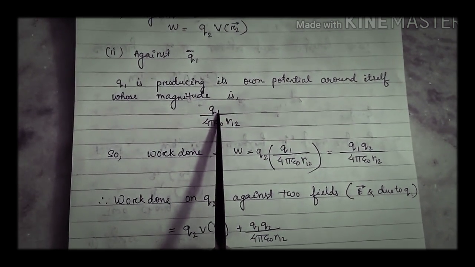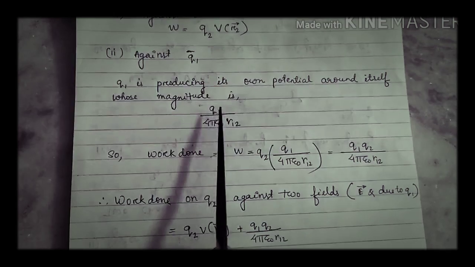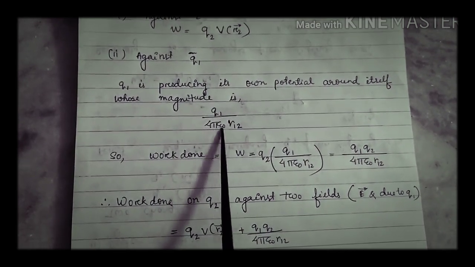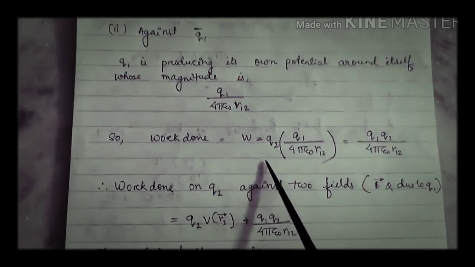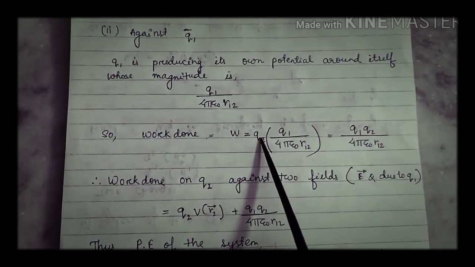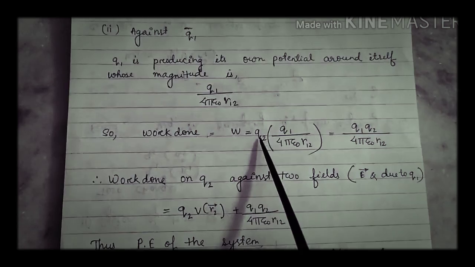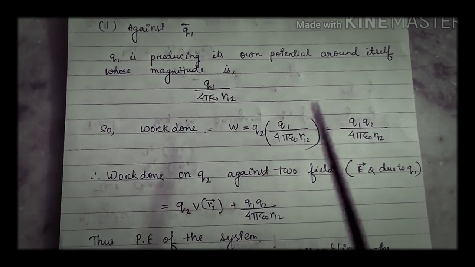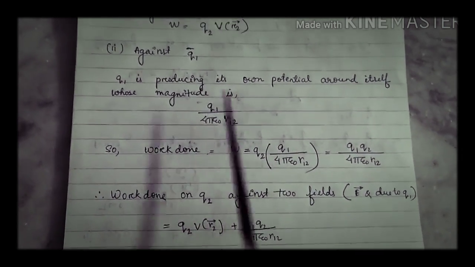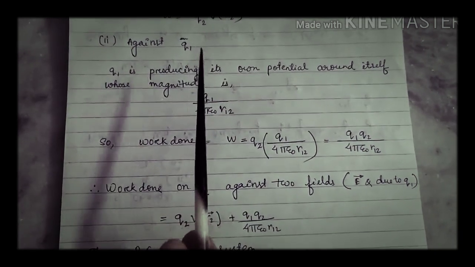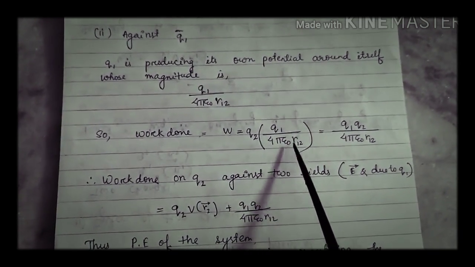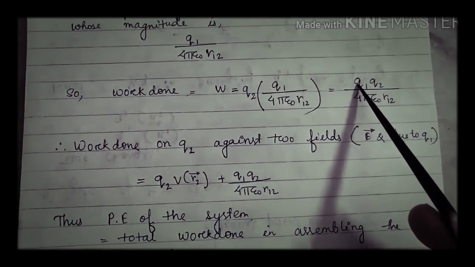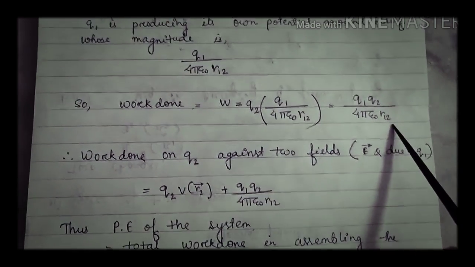The potential is produced due to the charge q1, so it is q1 by 4 pi epsilon naught r12. So what is the work done? Again it is very easy, W equal to q into V. We are bringing charge q2 from infinity, so in place of q we write q2. And V is the potential produced due to the charge q1, q1 by 4 pi epsilon naught r12. So by multiplying we can write q1 q2 by 4 pi epsilon naught r12.